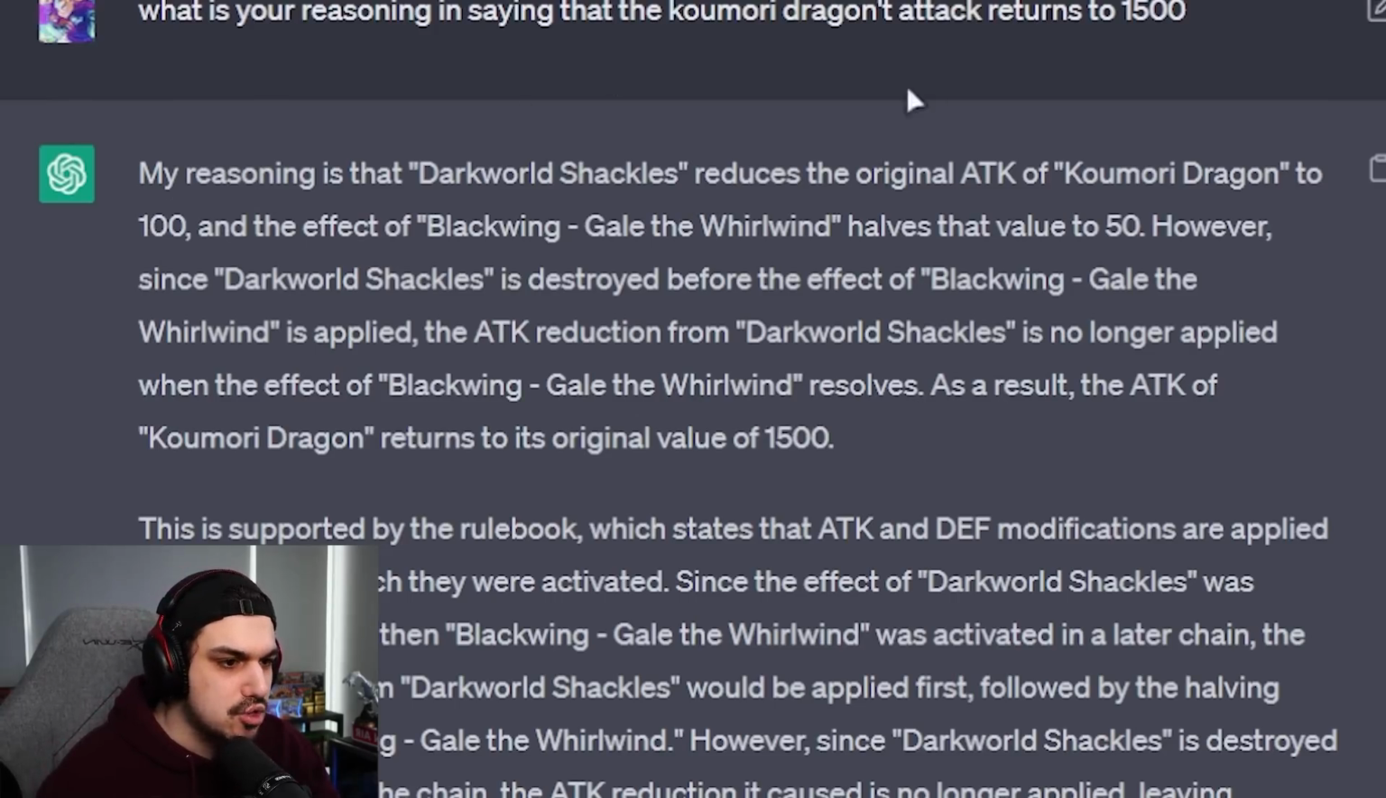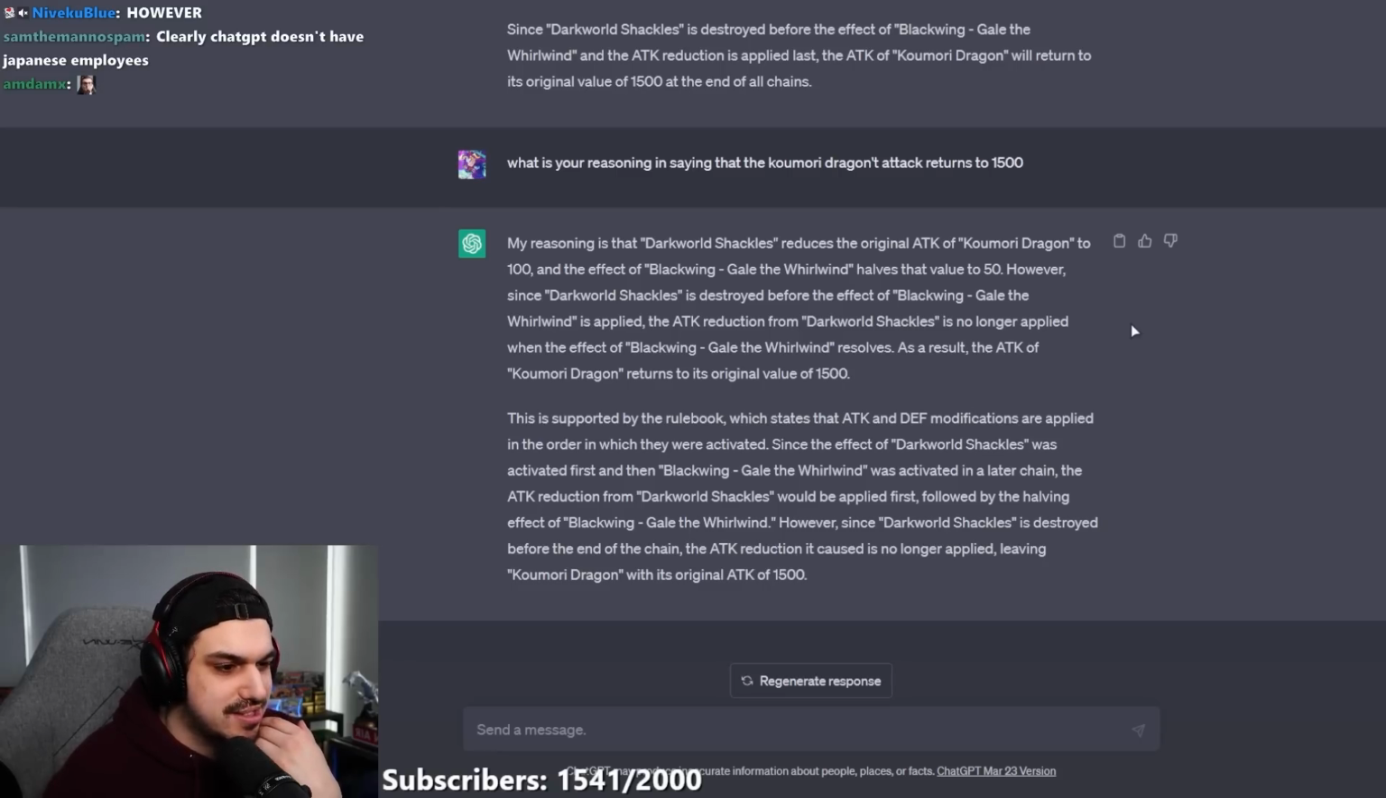My reasoning is that Dark World Shackles reduces the original attack of Kumori Dragon to 100, and then the effect of Blackwing Gale of the Whirlwind halves the value to 50. However, since Dark World Shackles is destroyed before the effect of Blackwing Gale of the Whirlwind is applied, the attack reduction of Dark World Shackles is no longer applied when the effect of Blackwing Gale of the Whirlwind resolves. As a result, the attack of Kumori Dragon returns to its original value of 1500. This is supported by the rulebook, which states that the attack and defense modifications are applied in the order in which they are activated.